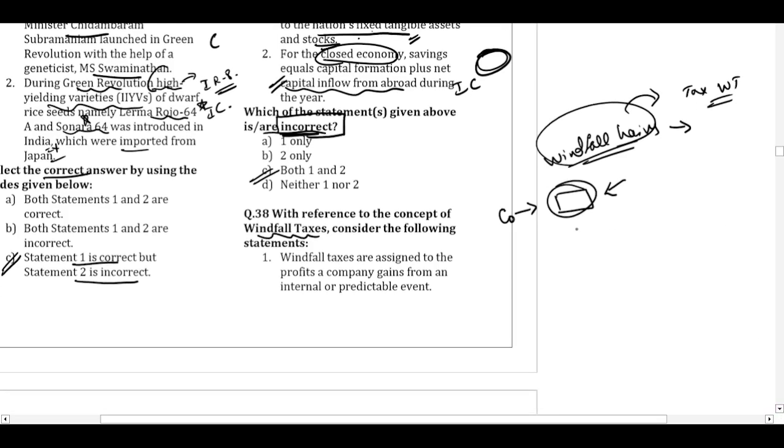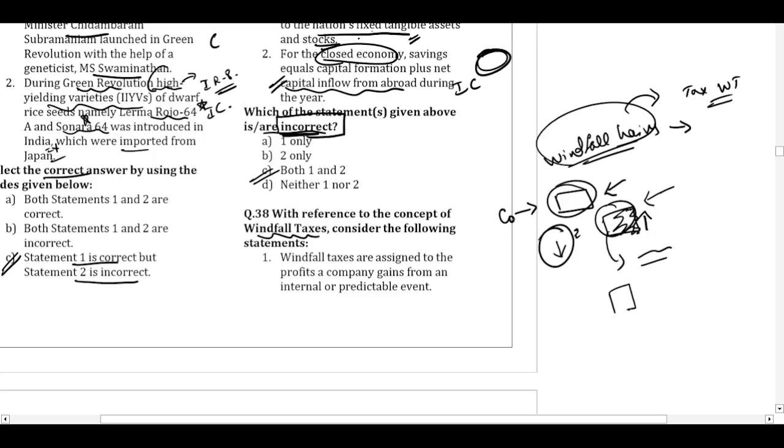Once in a while, whenever the prices of crude oil increase in the global market, the oil marketing companies in India make tremendous profit. And here the profits are made not because of improvement in their business skills, but because of some external factor happening. So in that case, the government will impose the windfall gains tax on these crude oil companies, and after some time again they will remove it.